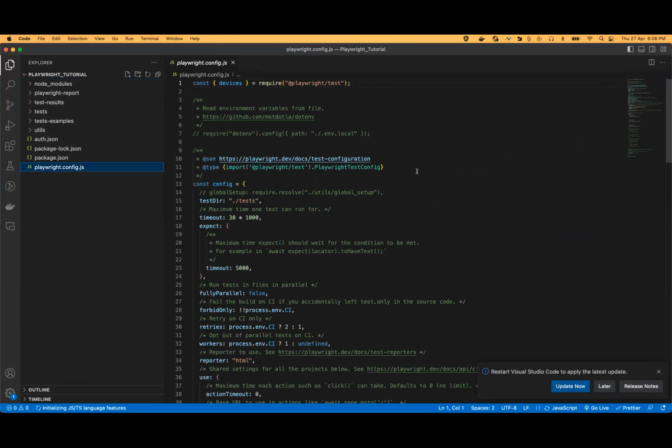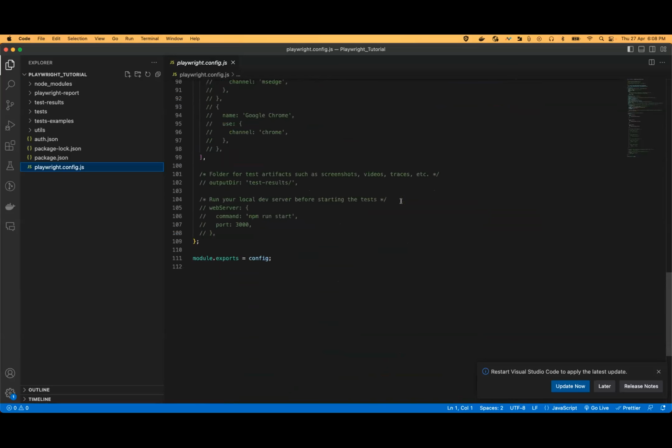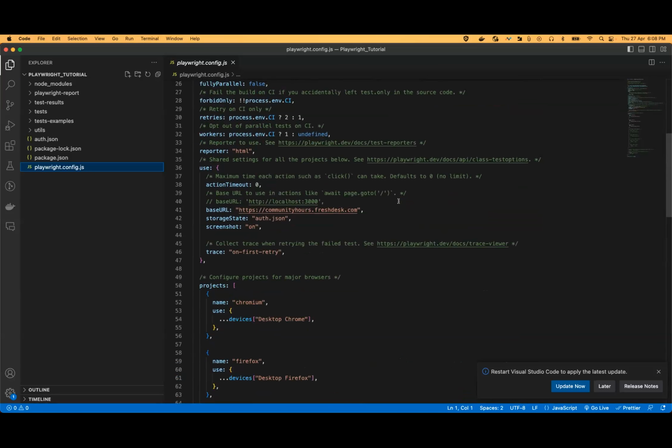This is one of our sample Playwright test apps, which we published in our Freshworks sample apps repo. So this framework is currently available in our Fresh App sample website repo. Let me show how we can use it.